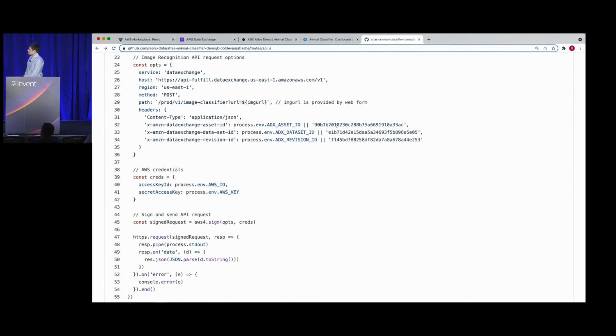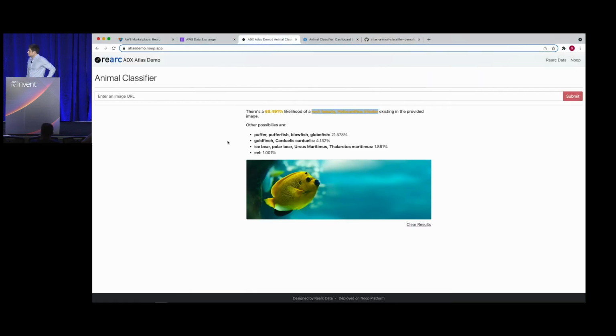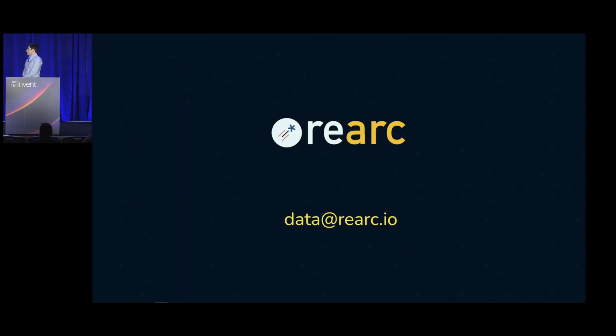There are also headers for the asset, dataset, and revision of the API, which are provided in the dataset details. The request is signed using AWS SIG v4 and sent out, and the response is formatted, resulting in the page you see here. At Rearc, we're very excited about all of the new possibilities that AWS Data Exchange for APIs unlocks, and we'll be exploring it much more deeply in the coming months.